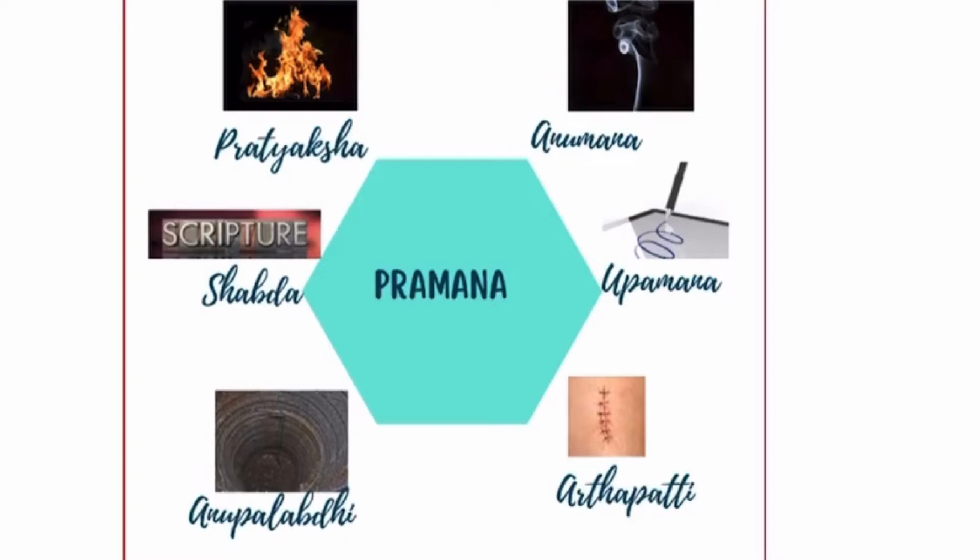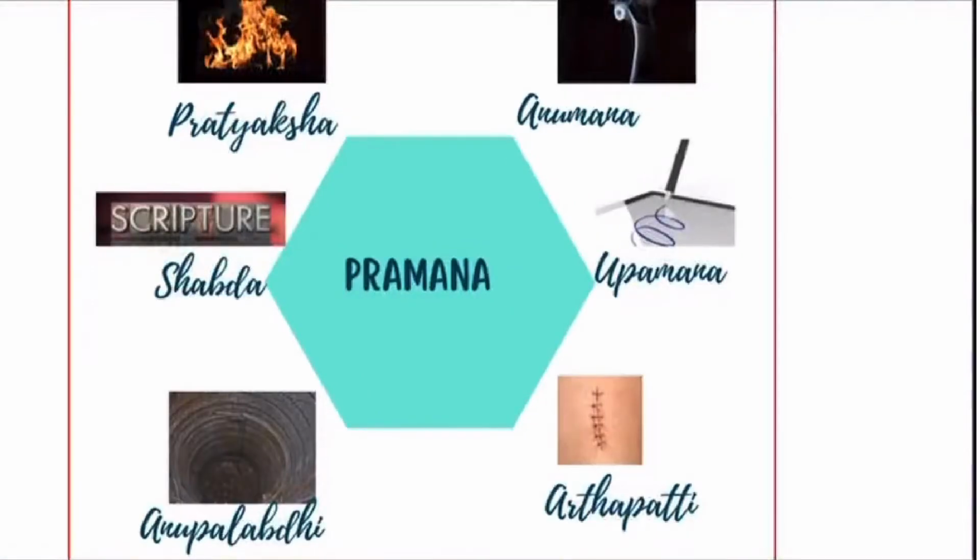And then Upamana, we saw the example of a stylus and a pen. How we get to know about a stylus by using something that we already know, which is a pen. And that pen is also similar to stylus. If the person has visible stitch marks, then surgery could be the only possible explanation for that.